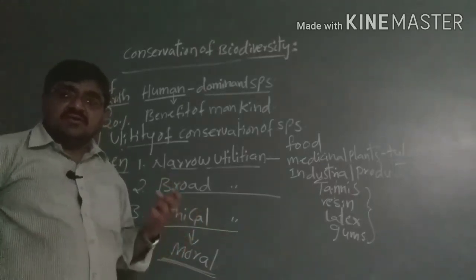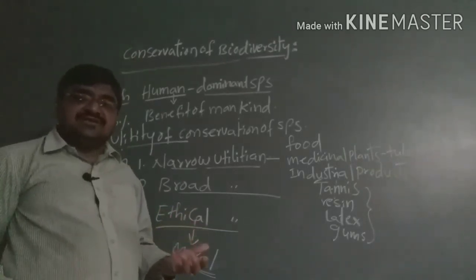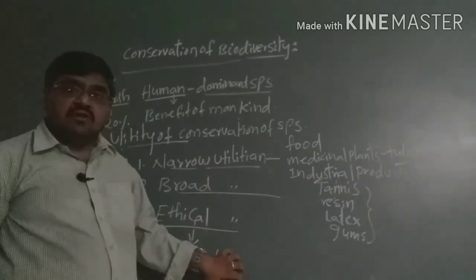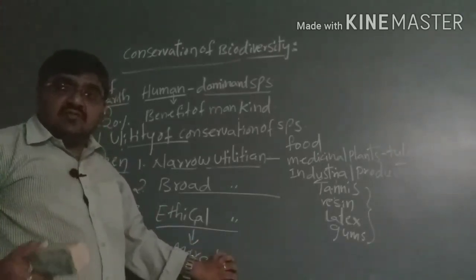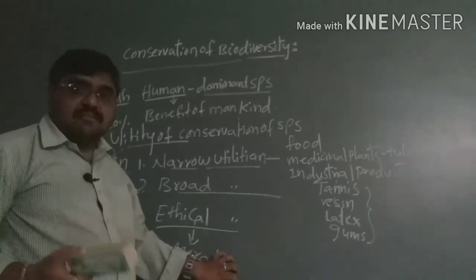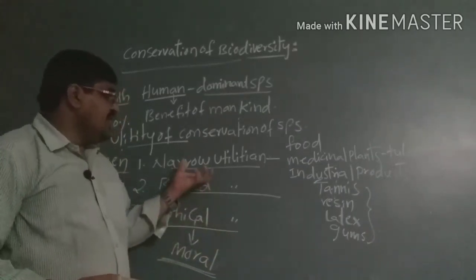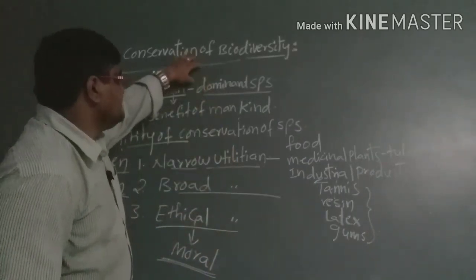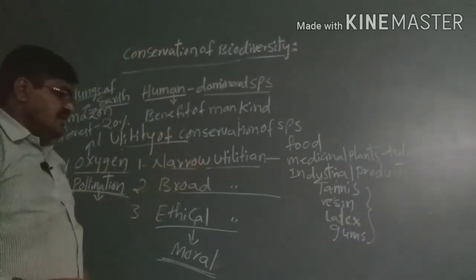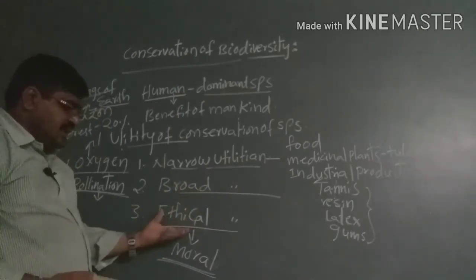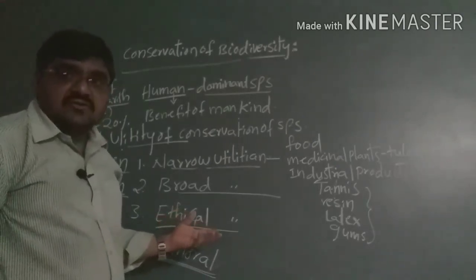Due to religious beliefs and aesthetic or spiritual conditions, some amount of morality takes place, so that we can show these species to future generations. So these are the three utilizations for conserving species, that is conservation of biodiversity: narrow utilization, broad utilization, and lastly the ethical utilization.